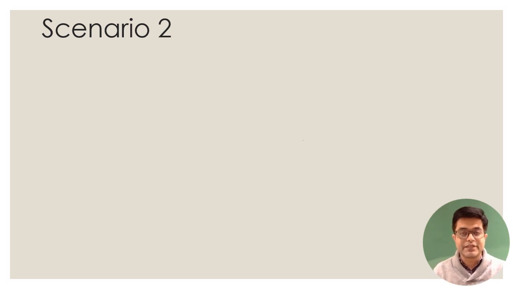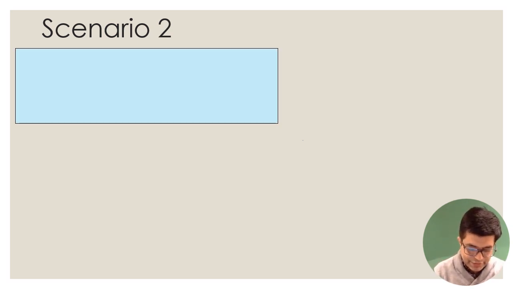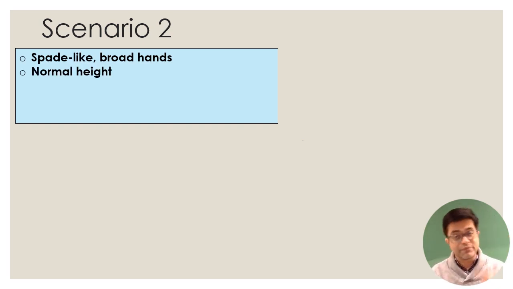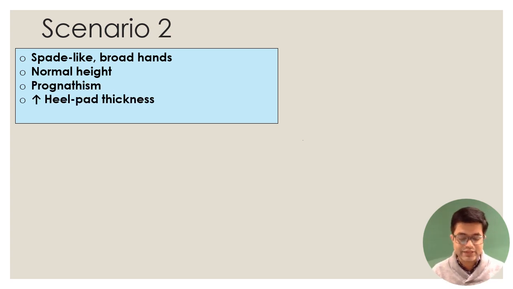Scenario number 2. It's an easy one, but a question on this has been asked in the exam. Look at the question. They will say there is an adult patient with spade-like very broad hands, very big hands. They will be having a normal height. There will be prognathism. What is prognathism? Forward protrusion of the jaw. And there will be increased heel pad thickness in the feet.